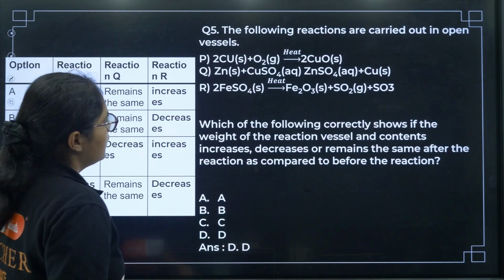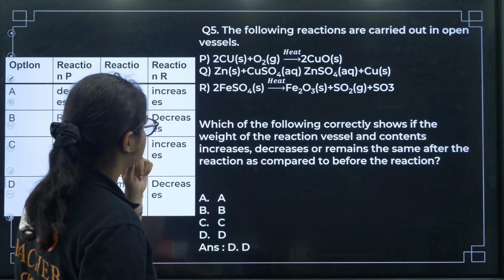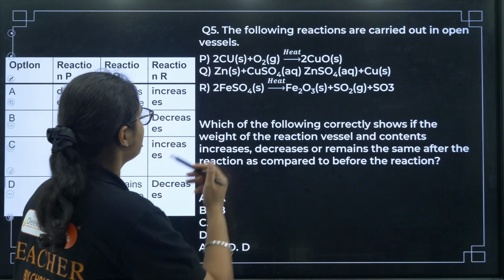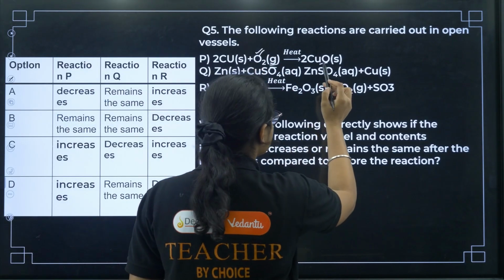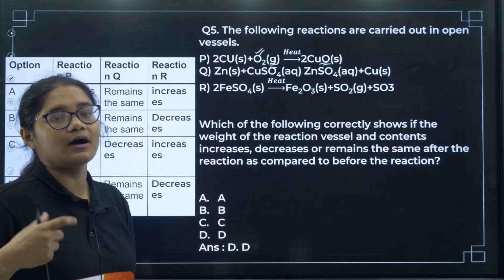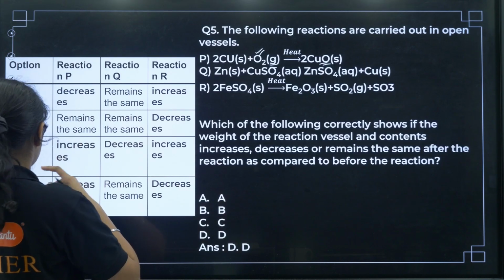Okay, one more second. Here we have to think something. Oxygen is in gaseous state, right? But here the oxygen is in the solid state, right? So definitely when solid is formed, its mass is more. So in reaction P, the mass will increase.